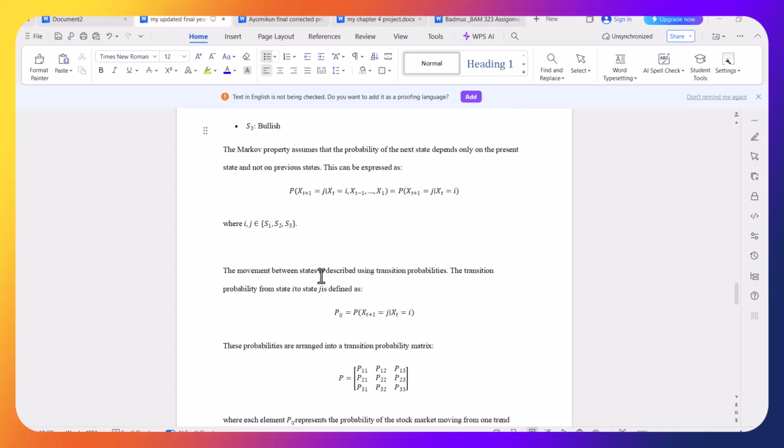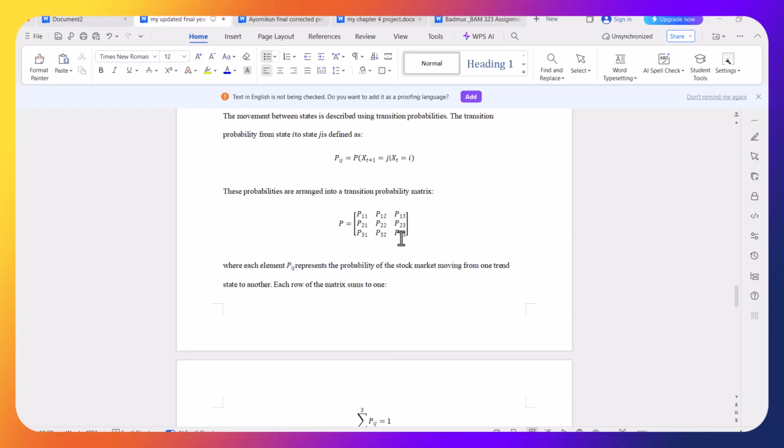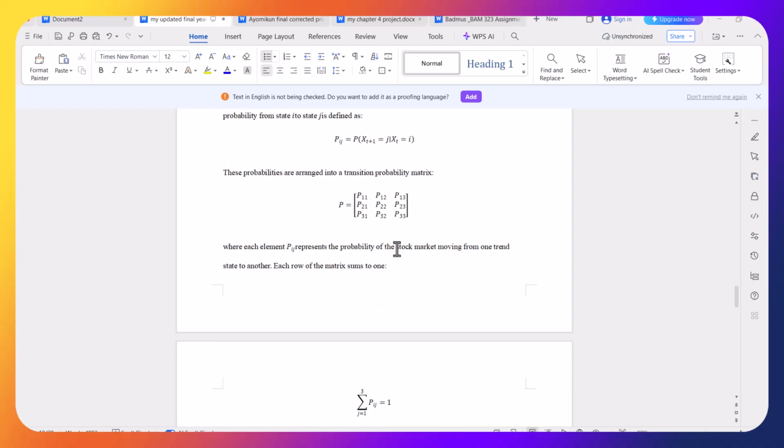So like I said, movements between states are described in a transition probability matrix derived from Pij. This is the probability that the next state, P(Xt+1 = j given Xt = i). And this is our 3 by 3 transition probability matrix because we're dealing with three states across three stocks, which are the Microsoft, the Netflix, and the Apple stocks, across the three states, which are the bearish, stable, and bullish states.